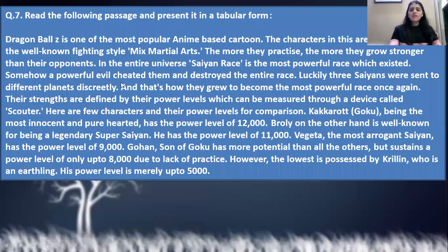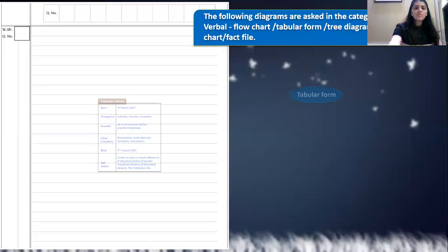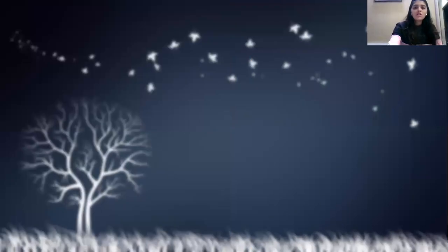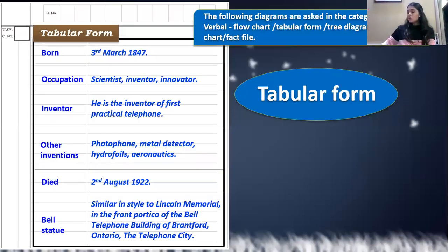Just a minute, there's something missed over here. Now you have to convert it into a paragraph giving an appropriate title to it. So what can the title be? This is going to be your homework, because you have to convert it into that verbal form, paragraph form. There's some error with the slide and the name of the personality is not mentioned. This is how your tabular form is going to look.